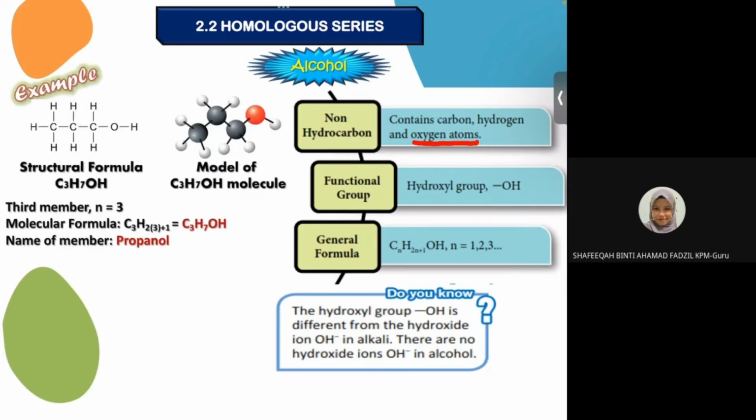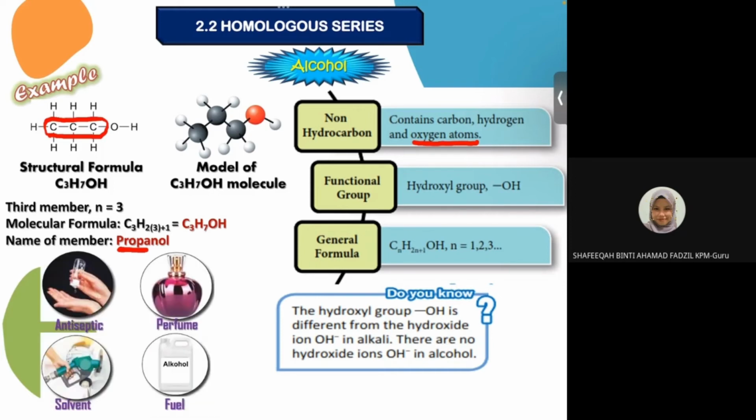Okay, for this one, same method. We have to find the longest carbon chain. Carbon 3 is prop. Ini adalah alcohol. Then the suffix will become anol.